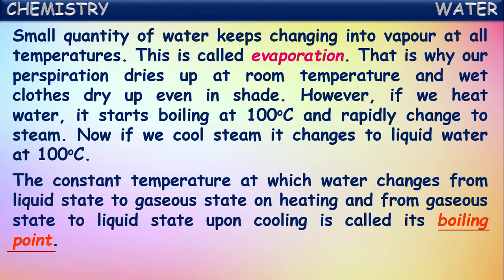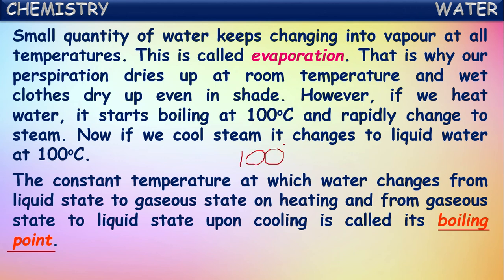In the reverse way, when gaseous water vapor or steam is cooled at a particular temperature, it starts converting into liquid water form. That point at which gaseous water vapor changes into liquid water is called the condensation point. So for water, the boiling point and condensation point will both be one and the same, that is 100 degrees Celsius.